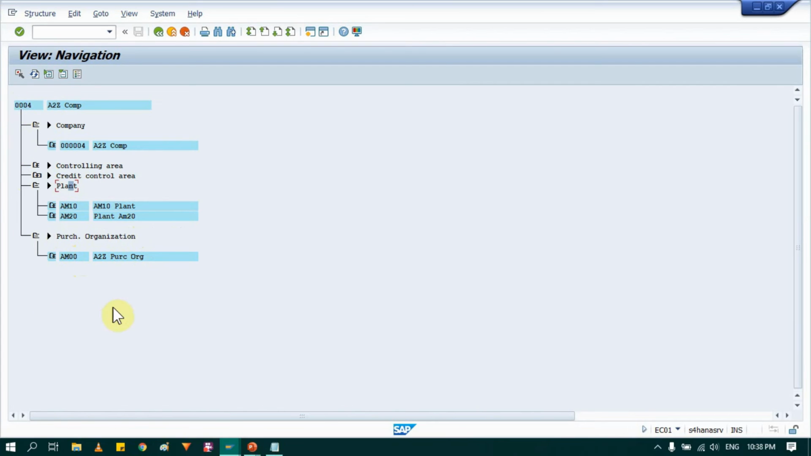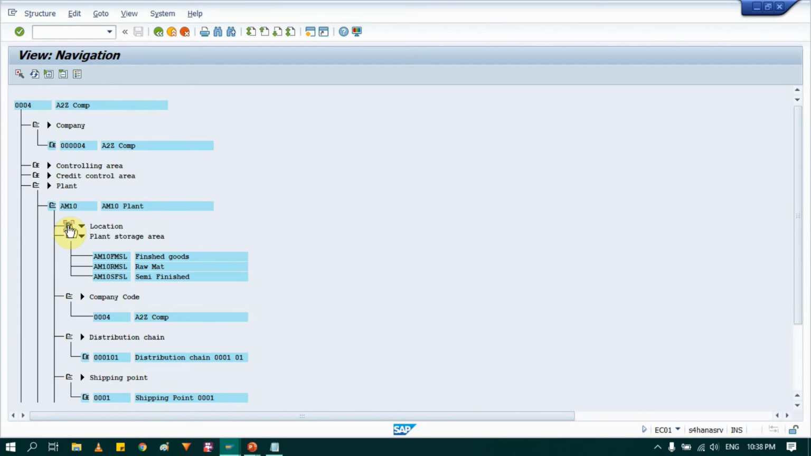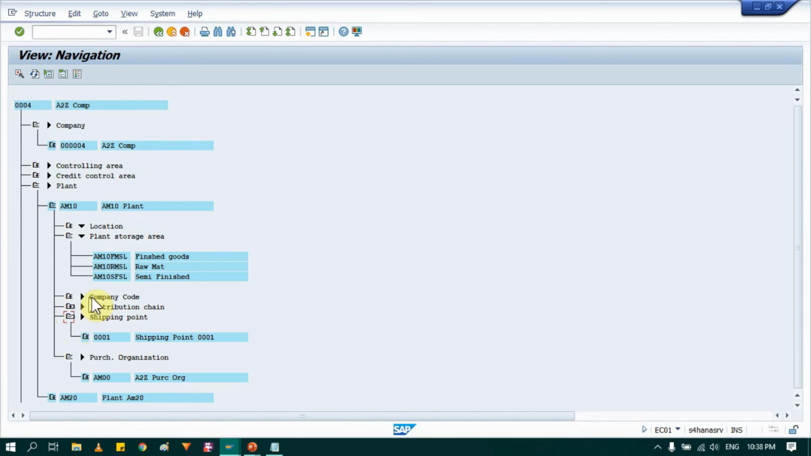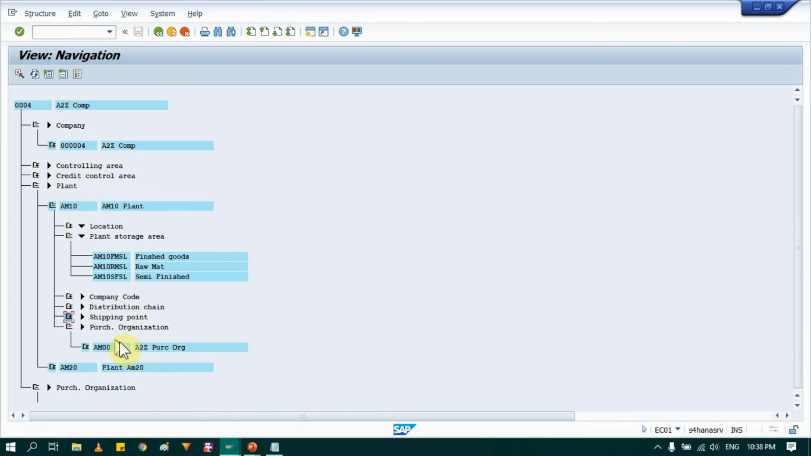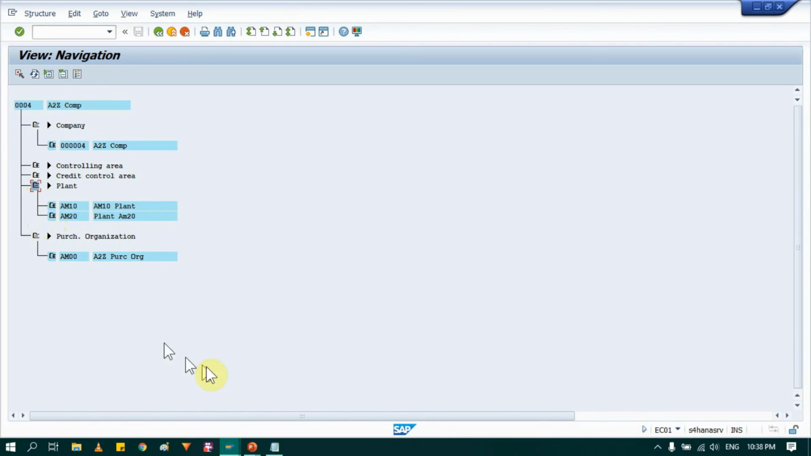with this company code there is one purchase organization associated, that is AM00, and under plant also we will see this storage location, that is FMSL, RMSL and SFSL that we have maintained, and this part is sales, so we haven't maintained, so it's showing gold data. And again to this plant also we have maintained this purchasing organization, and same to the second plant. So in EC01 we can see all details about that particular purchasing organization that we have maintained.